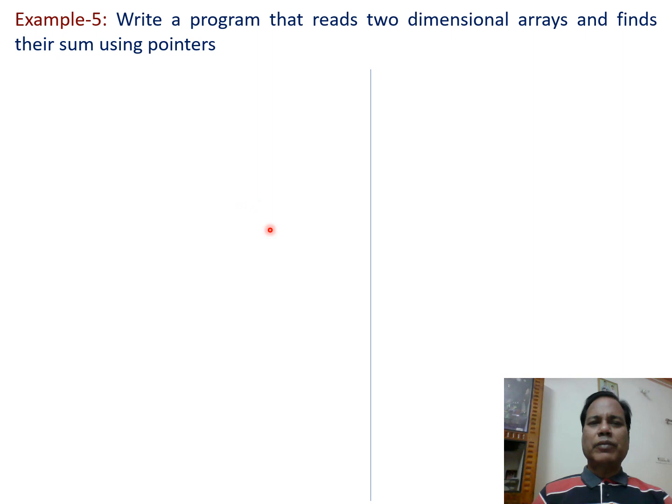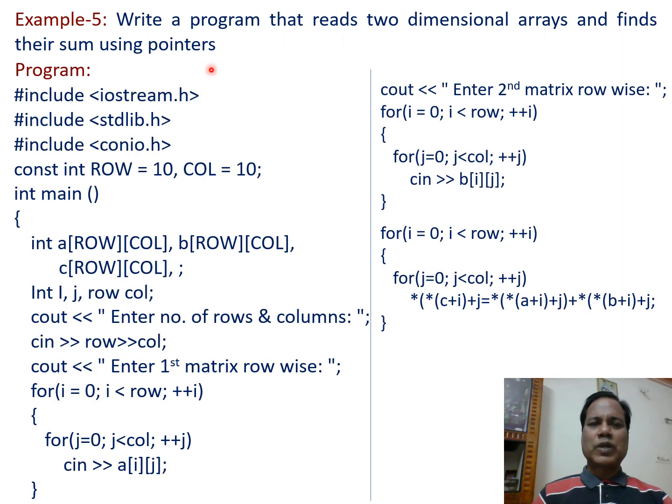Now in example 5, we have to write a program that reads two-dimensional arrays and finds their sum using pointers. So a program can be written like this one. The initial three statements include iostream.h, stdlib.h, conio.h.